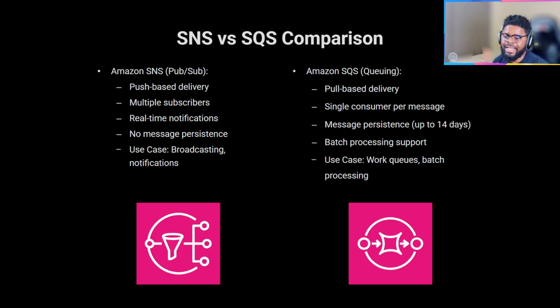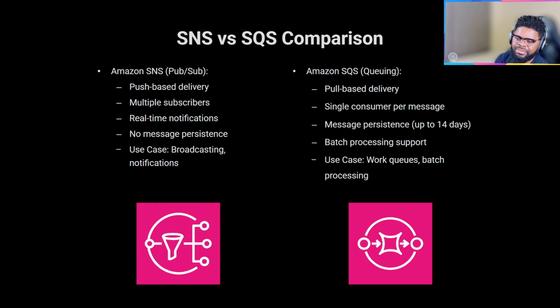And that's why SQS and SNS go hand in hand, because SNS can be that push-based guy, and then SQS is a place where you can keep the events for a while and process them when you have enough capacity, right? So that's why both of them go hand in hand. And in a lot of production-grade systems, you will see these two patterns at work. So multiple subscribers is what you get for SNS. Single consumer, obviously, per message, right? Because once a consumer fetches a message, it goes out of the queue until it is processed, or until it is brought back to the queue if it exceeds the visibility timeout.